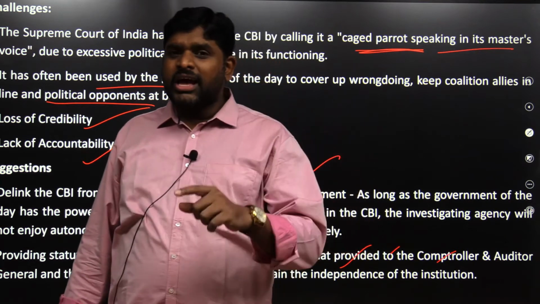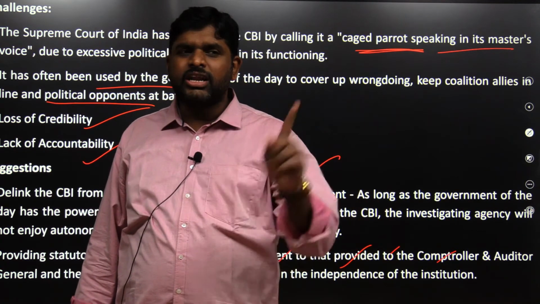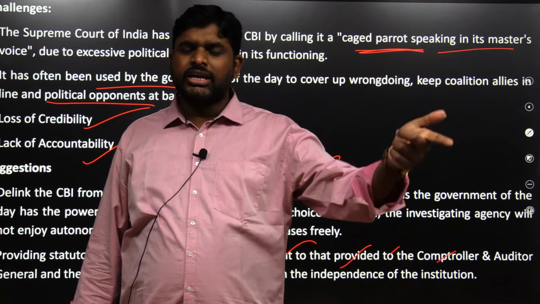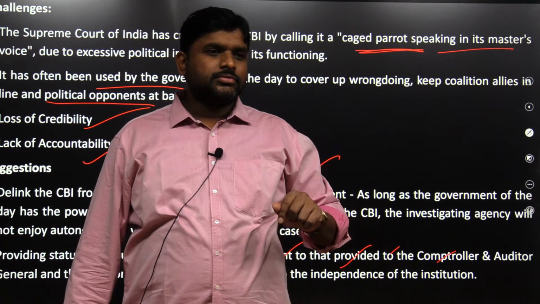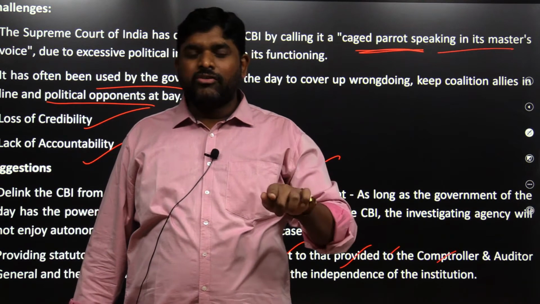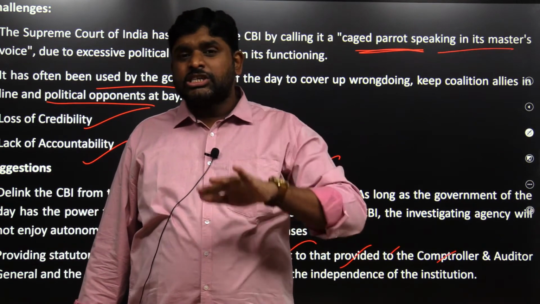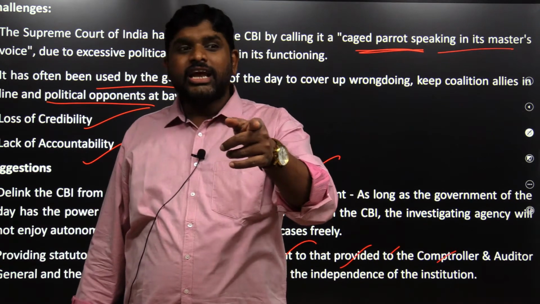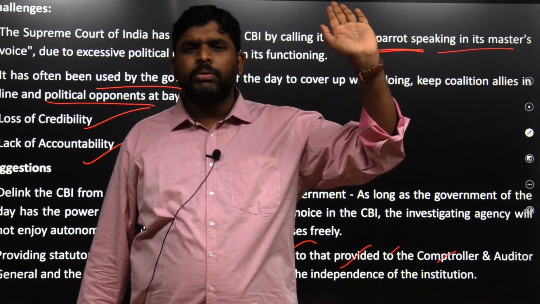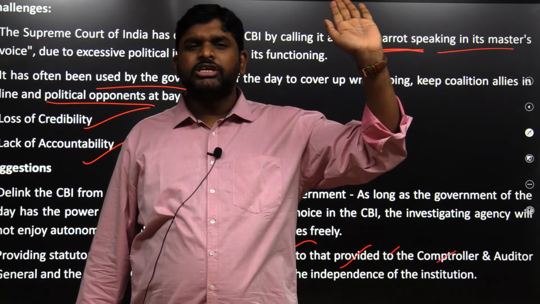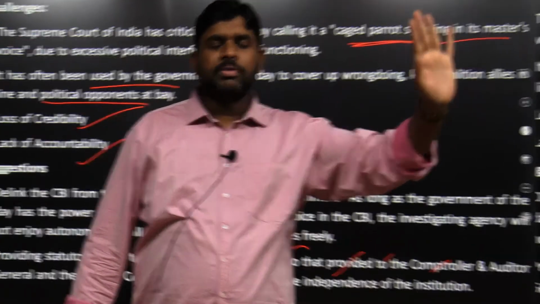But when the Supreme Court and the High Court recommend a CBI inquiry, the central government will not say anything. If the central government says anything, then again the High Court will tell the central government. So, the central government will stop the requests given by state governments. If not, almost all the cases of the central government, almost all the Supreme Court recommendations and High Court recommendations will be taken up by CBI.